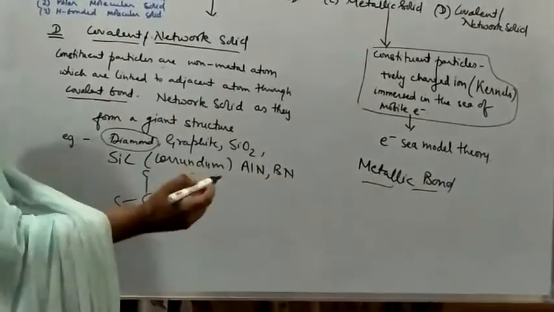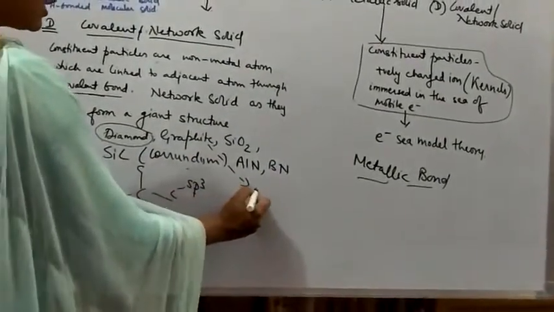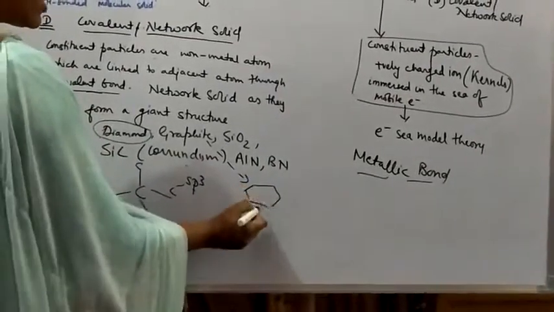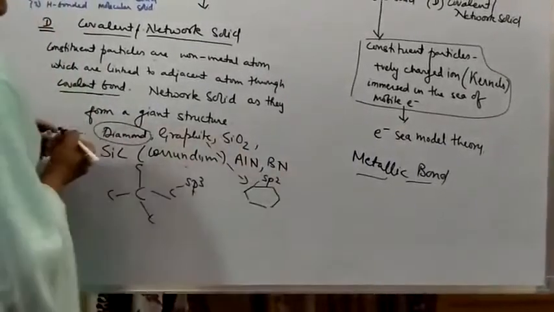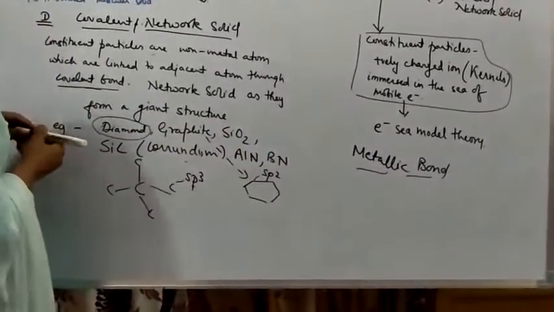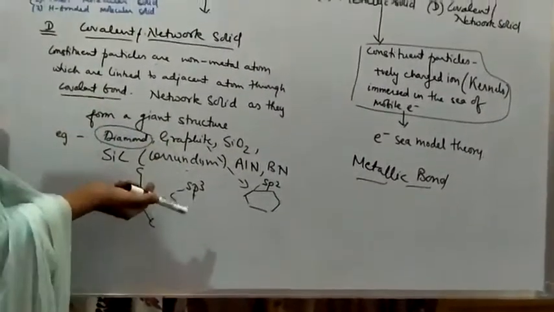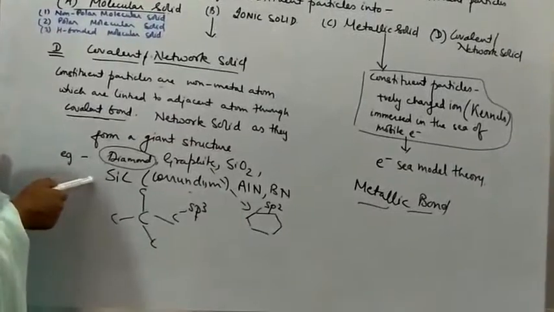Whereas in graphite, we have got the layered structure, and each carbon atom here is sp2 hybridized, and graphite conducts electricity, whereas diamond does not conduct electricity.